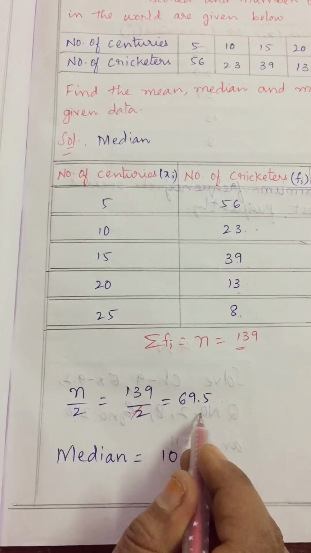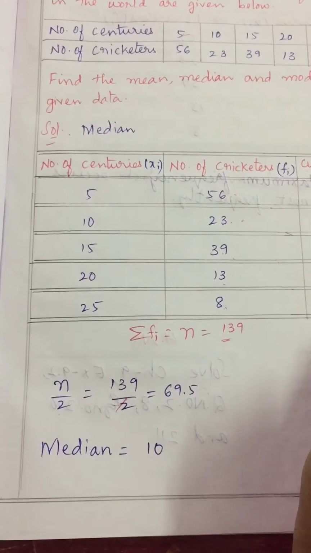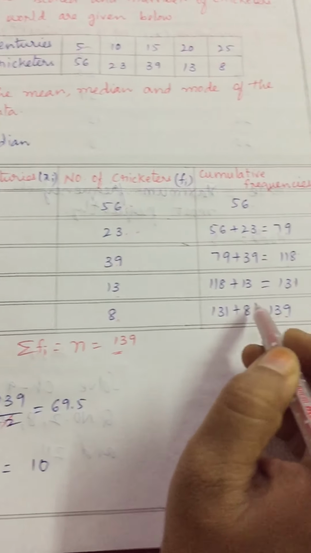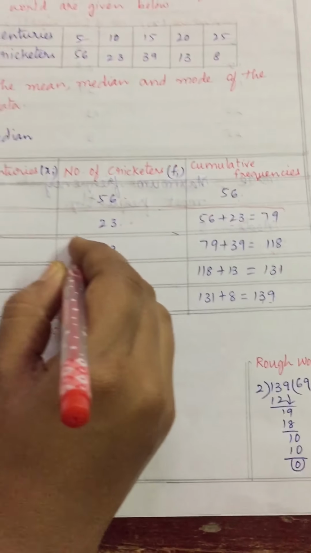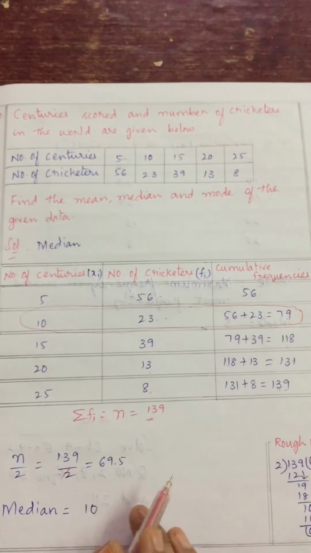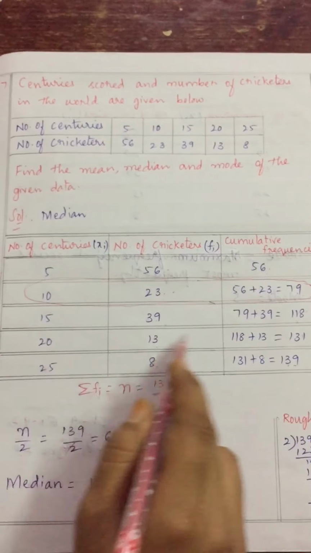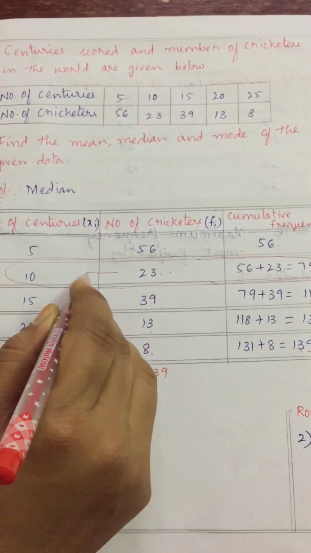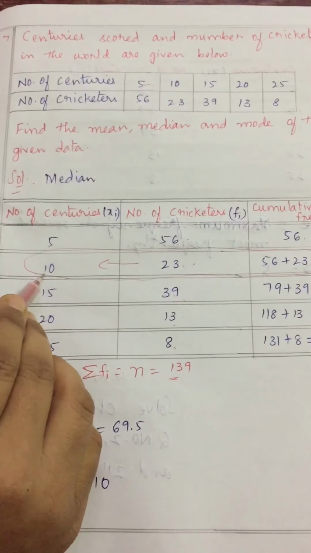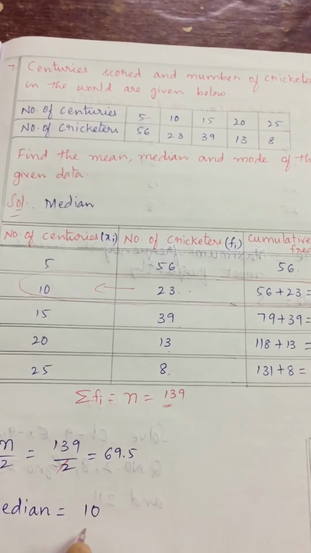This 69.5 you see in the cumulative frequency column. Are you getting my point children? You see in the cumulative frequency column we got it. So circle this full row. Clear children? Circle this full row. So when we circle, see the x value. Where is the x value? 10 here. That is nothing but the median.